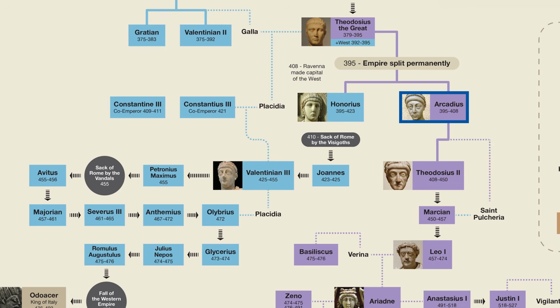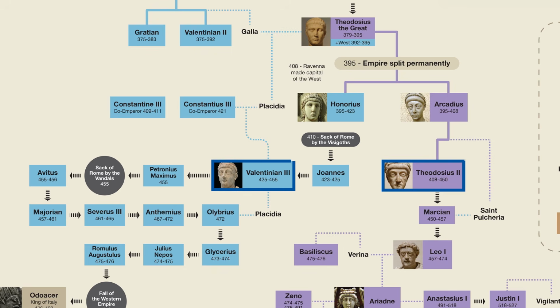At this point, a civil servant named Ioannis was declared emperor in the West. However, with the help of Arcadius's son Theodosius II, who was now emperor in the East, Ioannis was soon ousted and replaced by Galla Placidia's son, Valentinian III. Valentinian III was just 6 years old when he came to the throne, and that ended up being the record for youngest ever emperor. His cousin, Theodosius II, wound up holding a record as well. He ended up being the longest reigning emperor at 42 years.